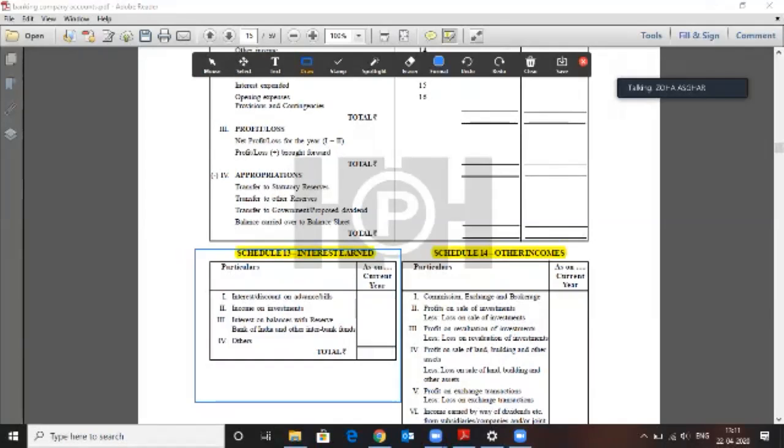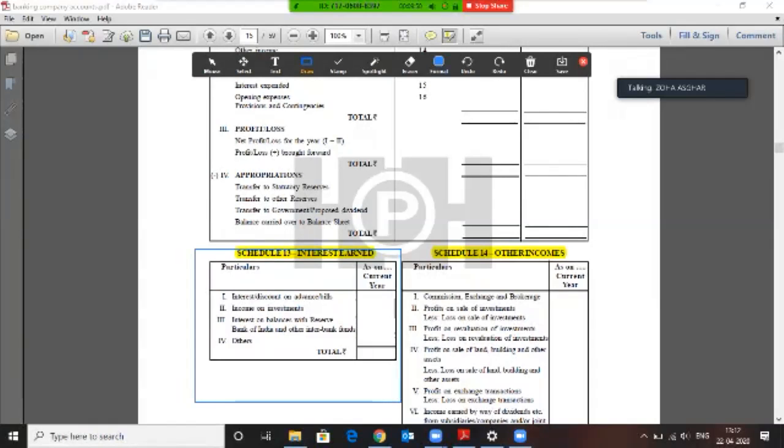You receive interest twice a year. Similarly, when a bank keeps a certain amount of money in the RBI account, it receives interest. So whatever interest it receives based upon that RBI account is considered in the interest earned in schedule 13. All right. And any other such kind of income. Basically, all forms of income in the form of interest are considered in schedule 13.